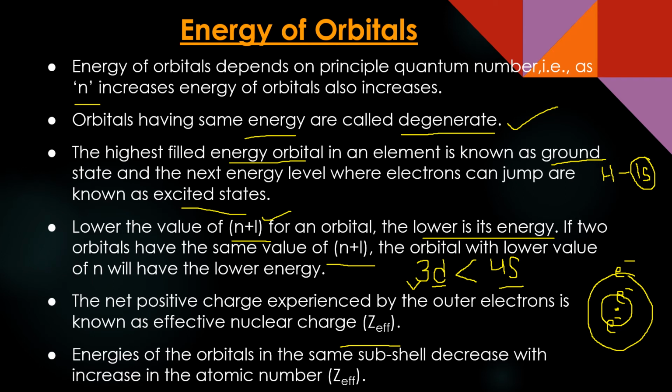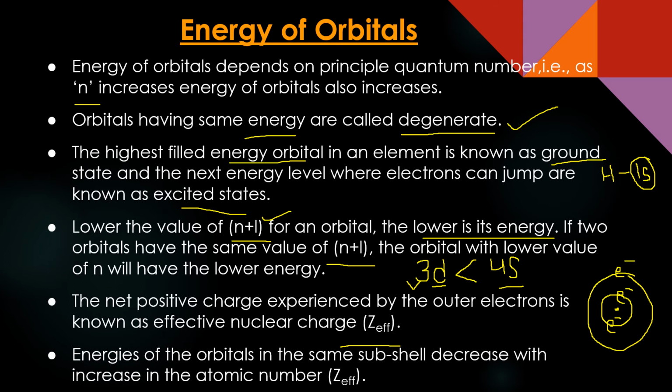That attraction will again depend on how effective the shields or screens are between the outermost electron and the nucleus. The shielding effect of spherical s orbitals is very good, but the shielding effect of d, f and p orbitals is not that good because they do not surround the nucleus equally from all sides, like a sphere does.